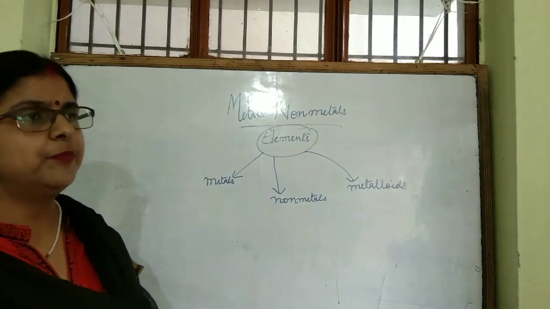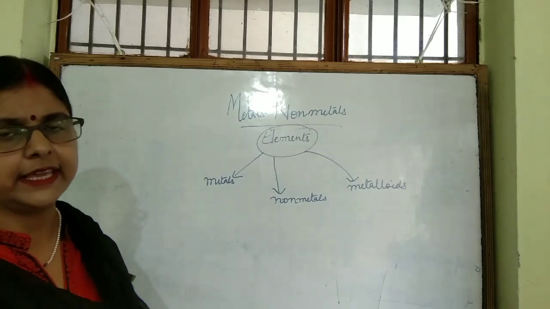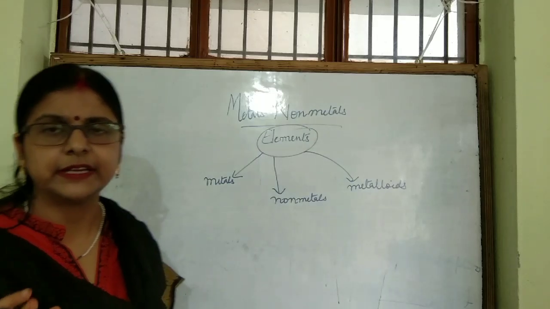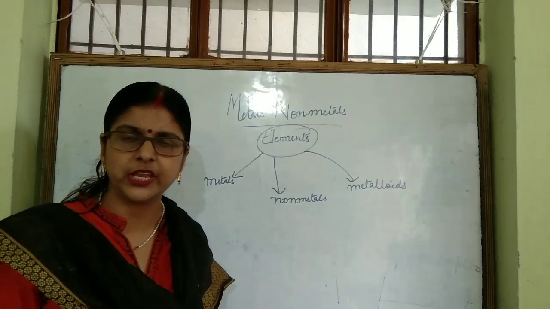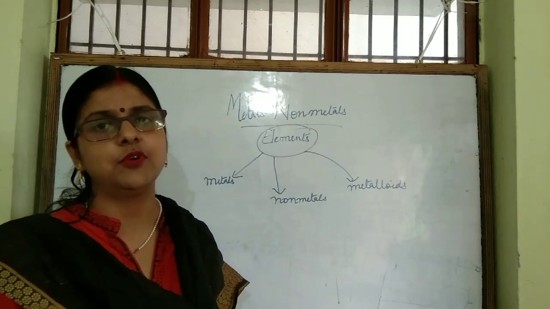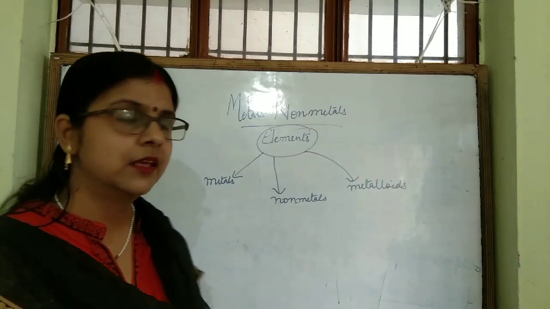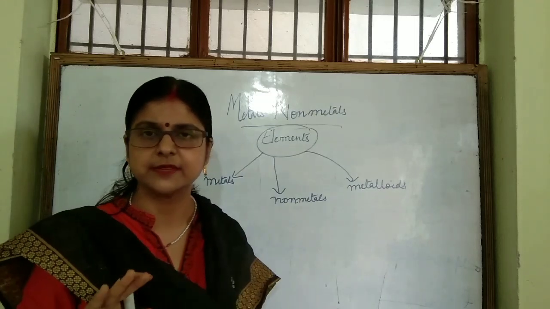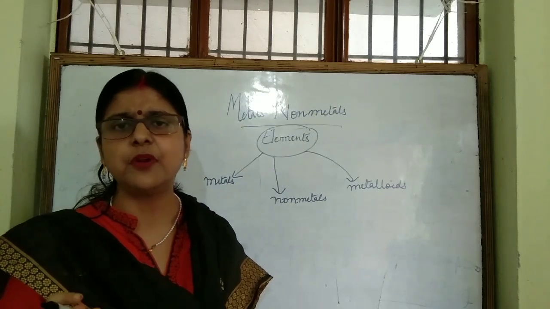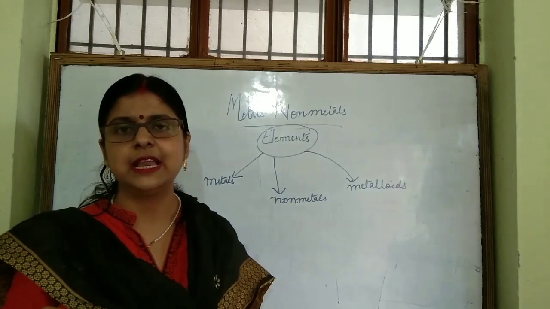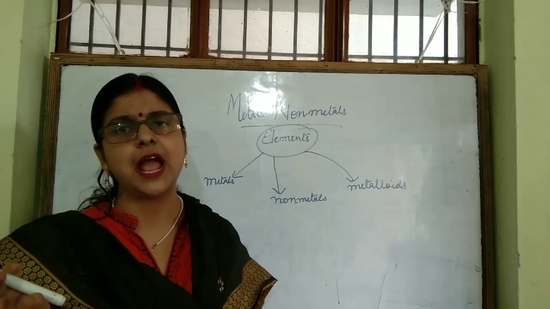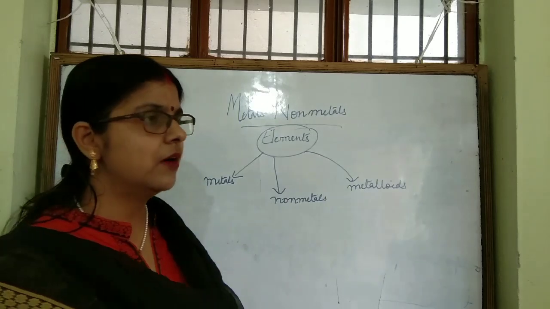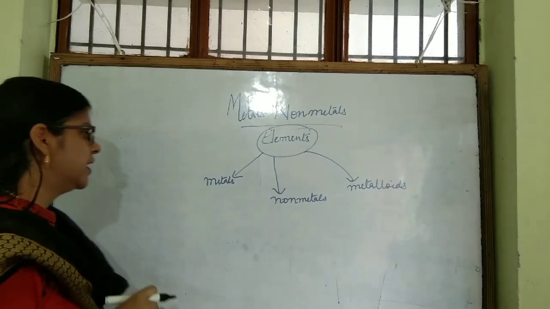Okay. In the periodic table, if you will see, S block, you have completely metals except hydrogen, and then again D block, there are metals. Okay, you have not studied periodic table, you will study, but simply I am telling, in P block you will find metal as well as non-metal and metalloids also. Okay, now let us understand what are metals.